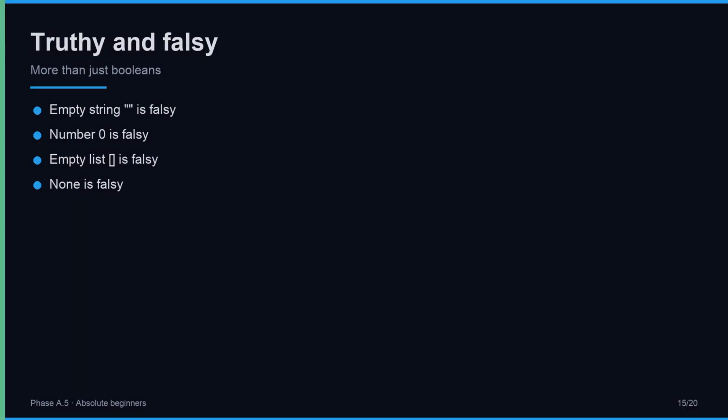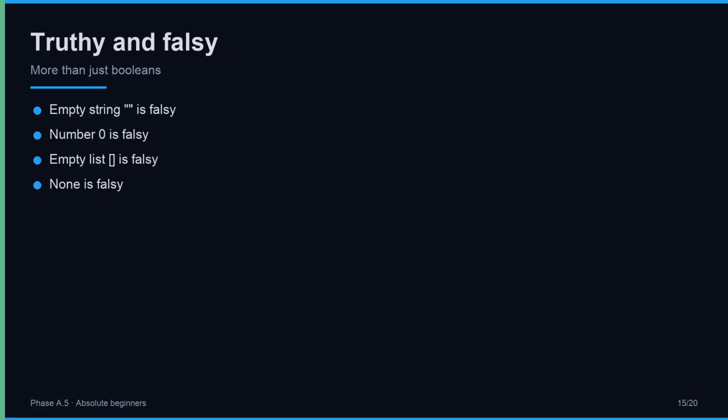Python lets you write if followed by almost anything, not just a comparison. The rule is truthiness. An empty string is treated as false. The number 0 is false. An empty list is false. None is false. Anything with content, a non-empty string, a non-zero number, a list with items, is true.